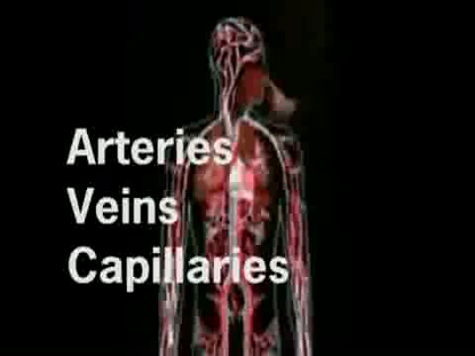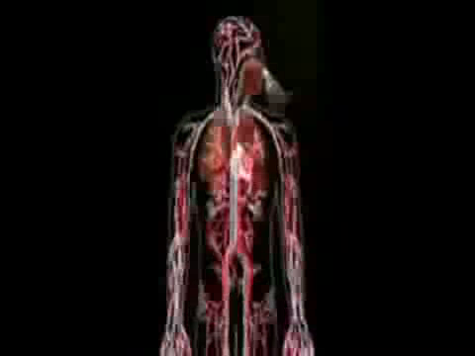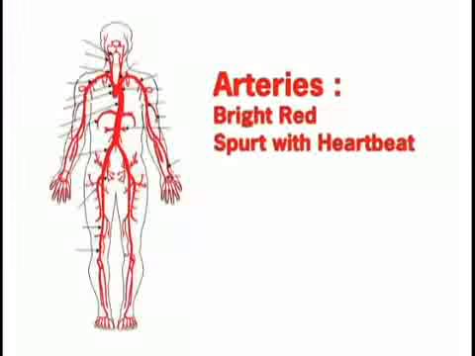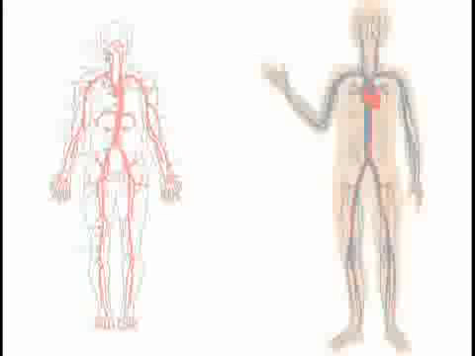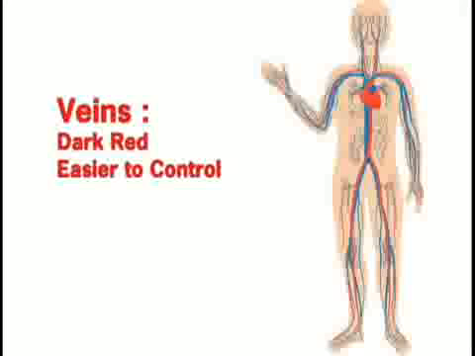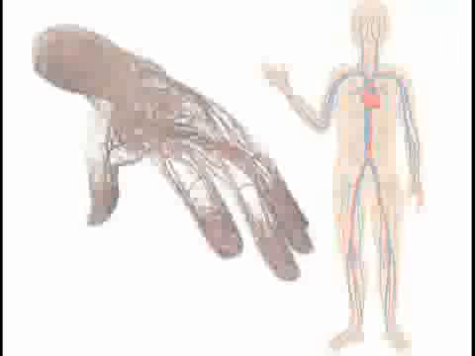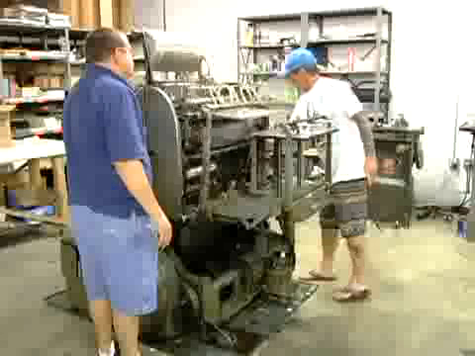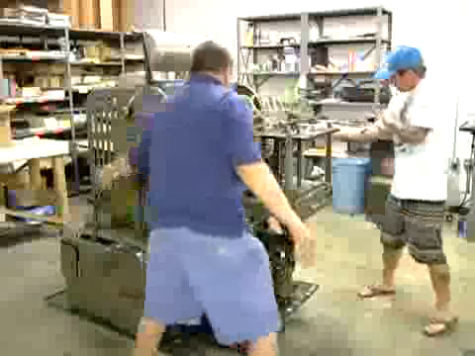Artery wounds are not common as they are deep within the body. Artery wounds are bright red and often spurt with each heartbeat, which makes them difficult to control. Vein injuries are more common. They are dark red and also easier to control. Capillary wounds are extremely common and easy to control as they are under low pressure. Artery wounds are frequently the most serious risk to an injured person's life and require immediate help.